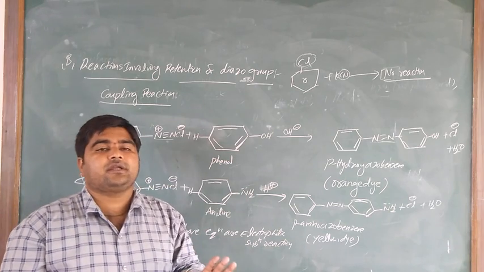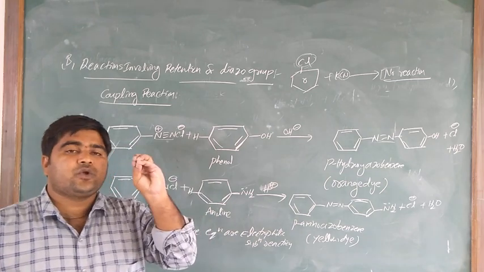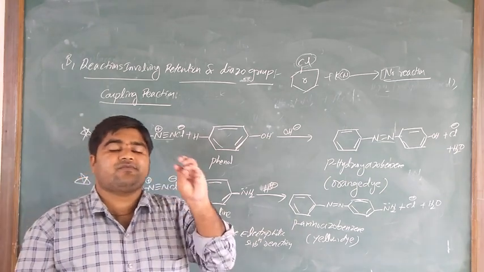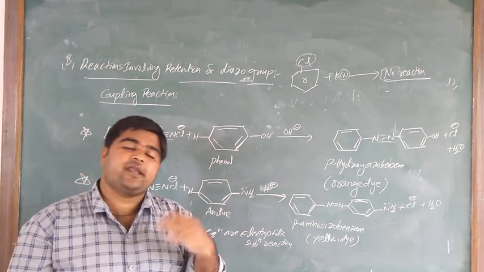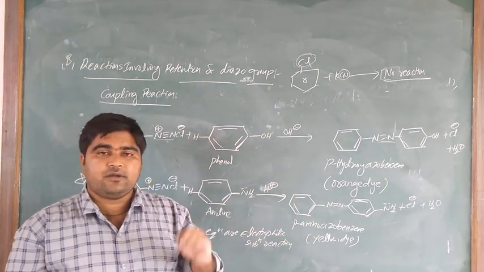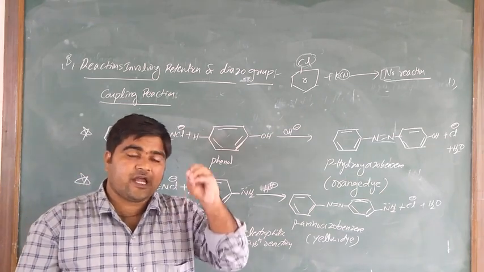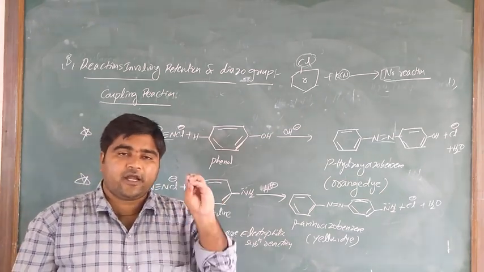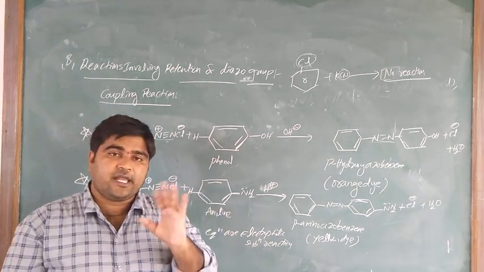Is that clear? It is only theory. The simple summary is: benzene diazonium chloride salt is a good intermediate for preparation of fluorobenzene, chlorobenzene, bromobenzene, iodobenzene, cyanobenzene, phenol and nitrobenzene. Fluorine and iodine cannot be introduced directly into the benzene ring, but we can prepare fluorobenzene and iodobenzene from the diazonium salt.